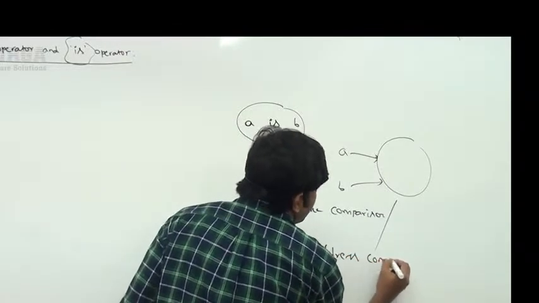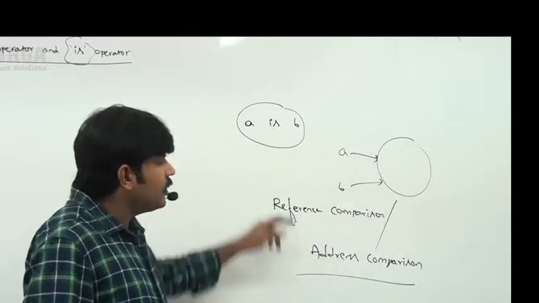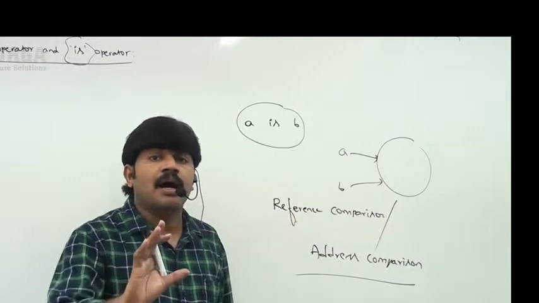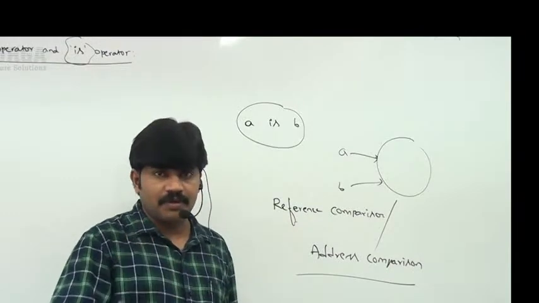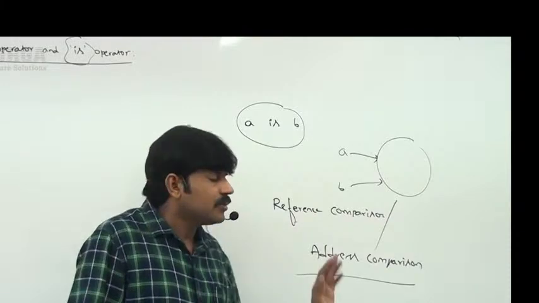So the is operator is meant for reference comparison or address comparison. If both references point to the same object, then only it returns true.